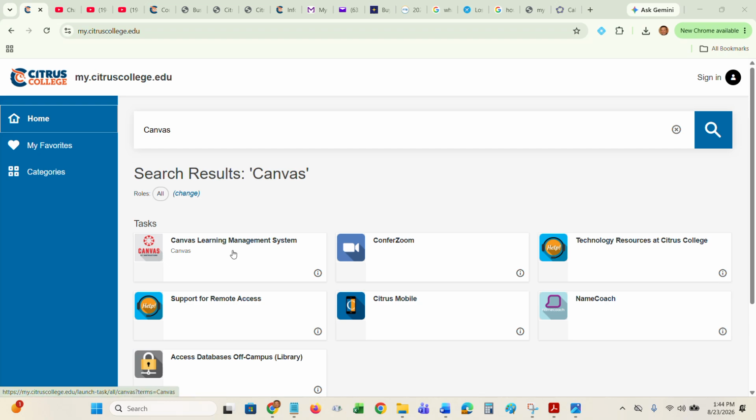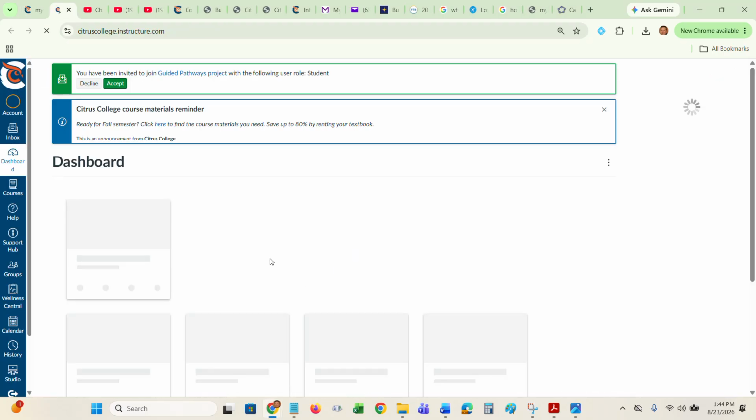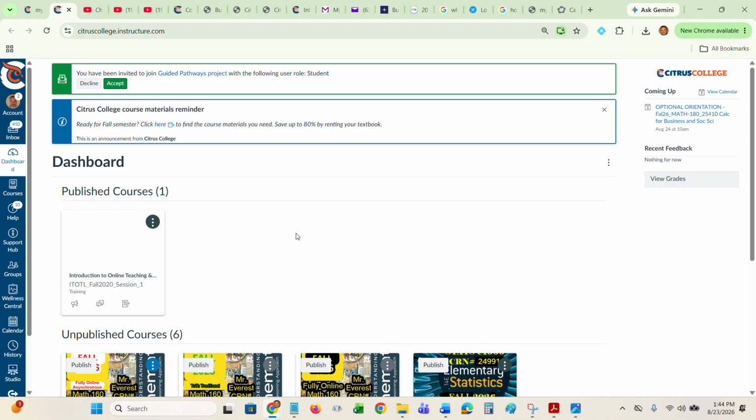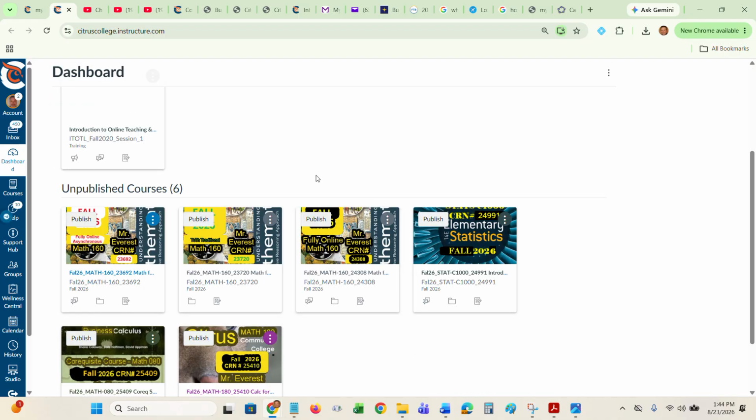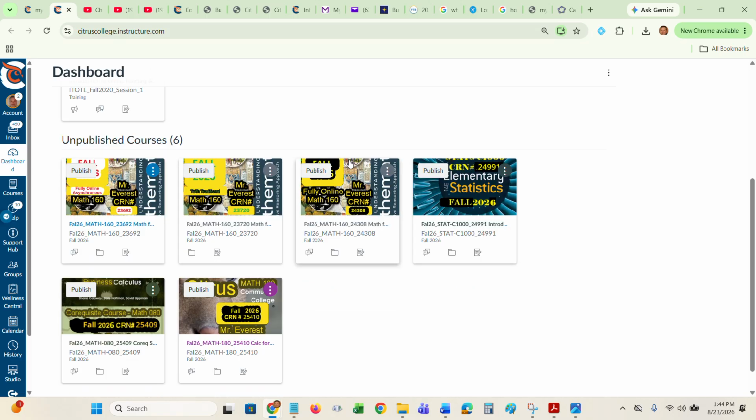So here's the tile right here, but if you don't see that, you just type the word Canvas in the search engine, and then that tile should pop up if it didn't before. So you click on that, and this should be all of your Canvas classes. These are mine, but obviously when you're logged in as a student, it'll be all the classes that you have access to through Canvas. I haven't published these courses yet, but I will be later this evening, and so you'll